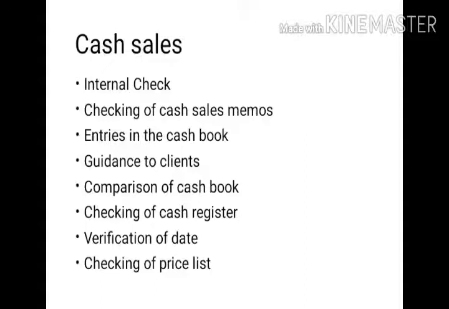Secondly, checking of cash sales memos. The auditor should check the cash receipts or cash bills and compare them with the daily summaries of the cashier and salesman. They have their own separate books for recording their daily summaries. The auditor has to check those summaries against the cash sales memos. Thirdly, entries in the cash book. The auditor should thoroughly verify the figures of the salesman in his summary and the cashier's summary against the entries in the cash book, or else it leads to misappropriation of cash.